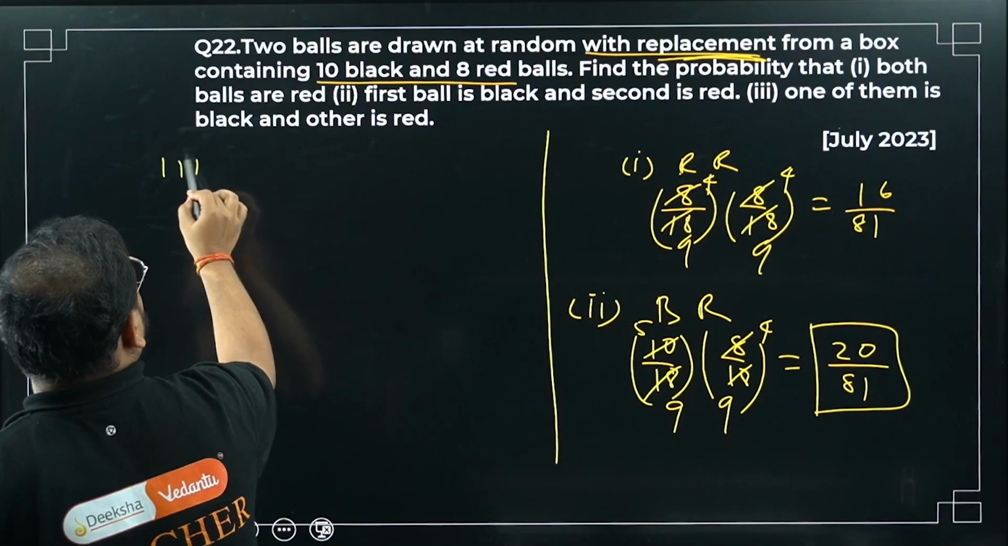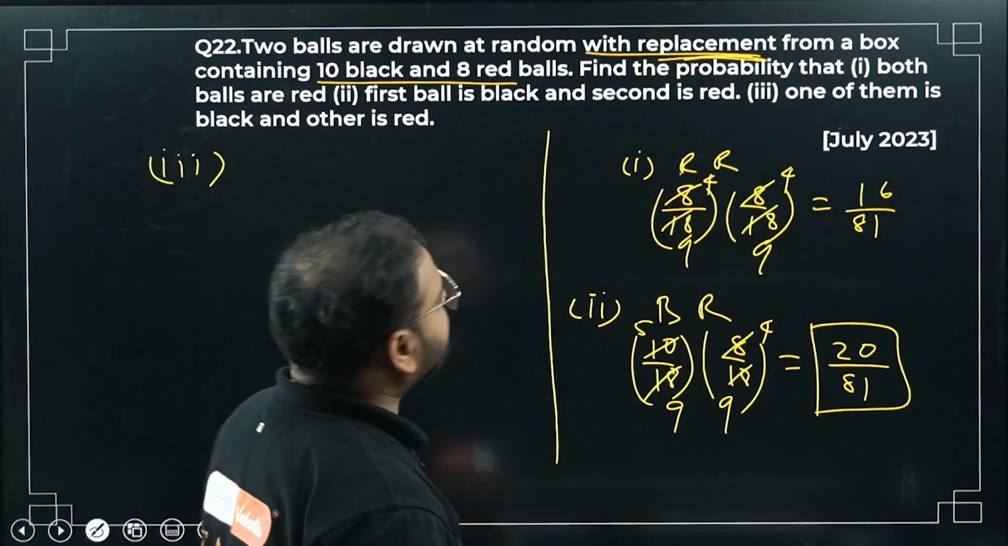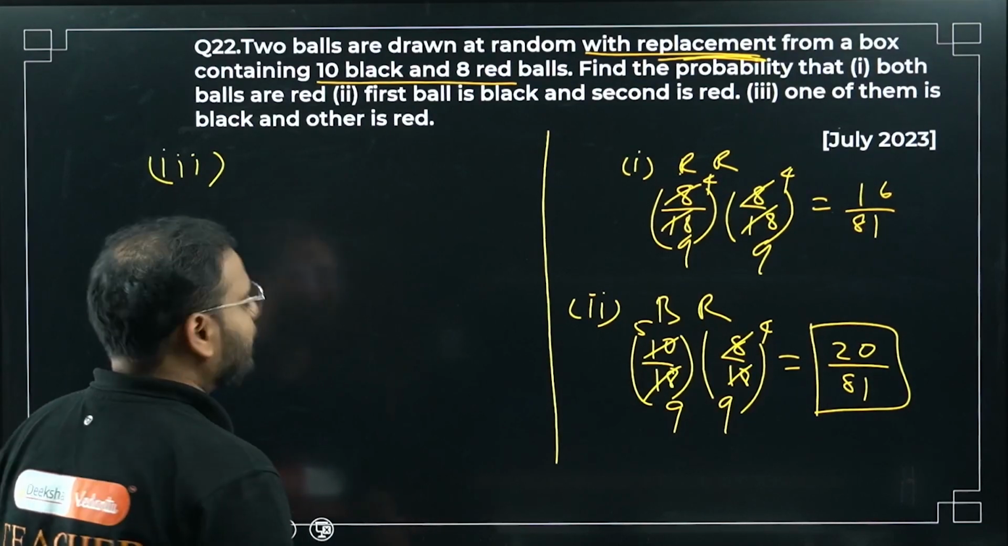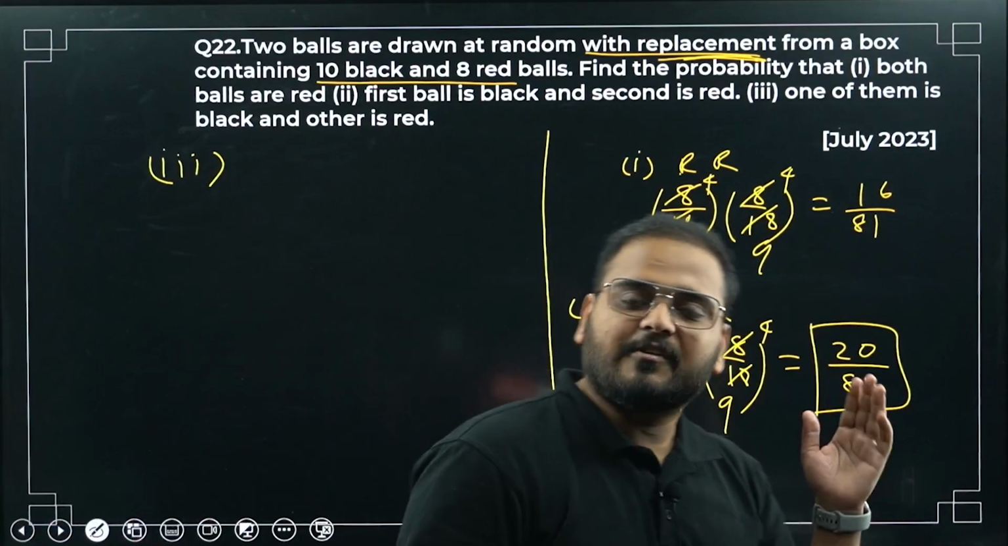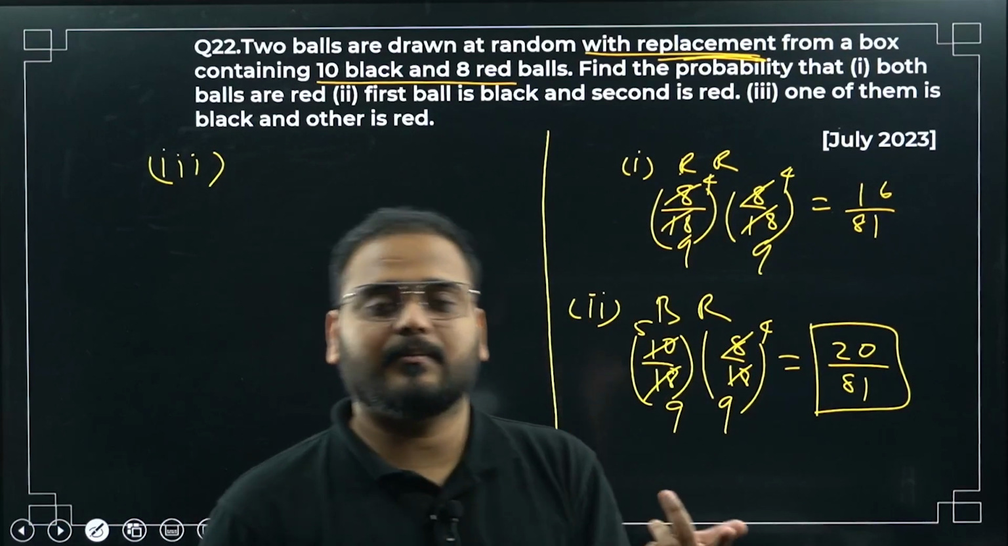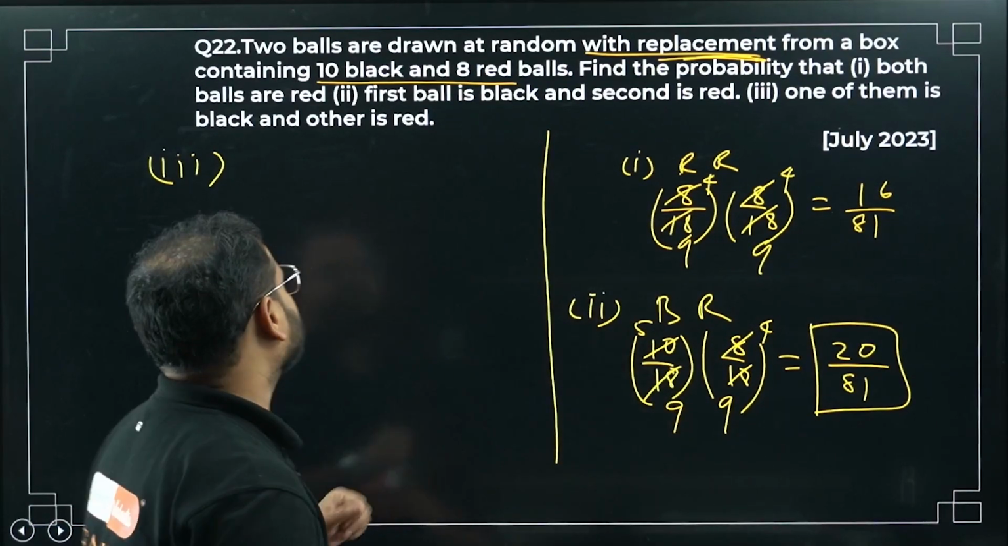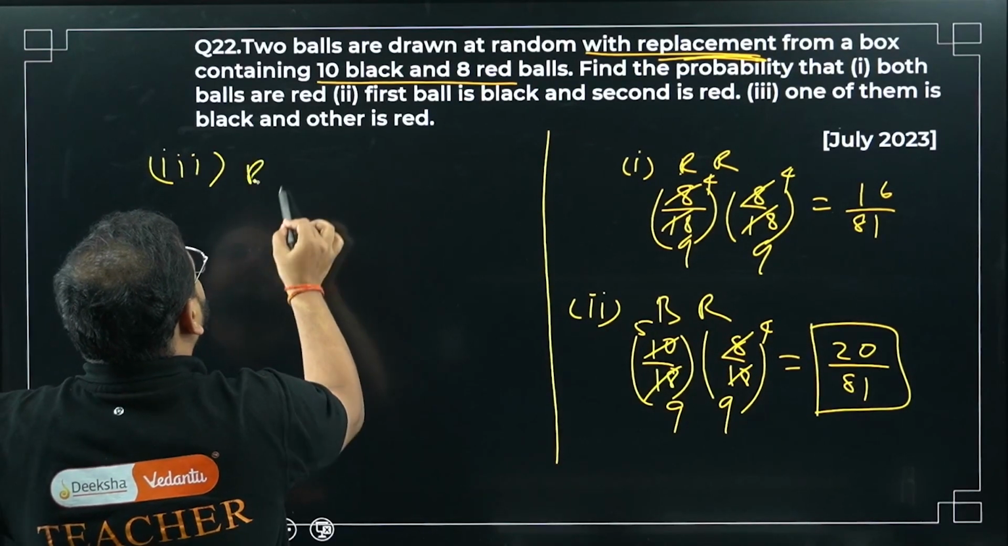Now part 3. One of them is black and the other is red. That means either the first can be black or the second can be black, so both conditions are possible. Please check. So I can write this as B.